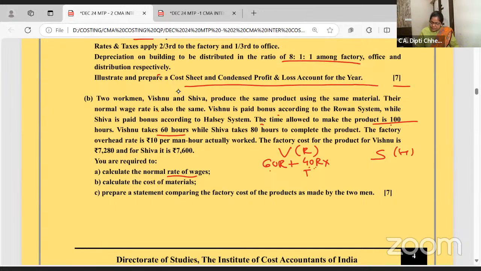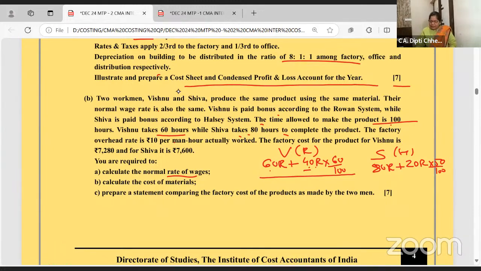Time saved into standard 60 hours by actual hours 100 and hour I have multiplied. I hope you are getting. This is the wages for Vishnu and for Shiva 80 hours plus 80 hours में किया तो he saved 20 hours उसका 50%. 20 into 50% into R.